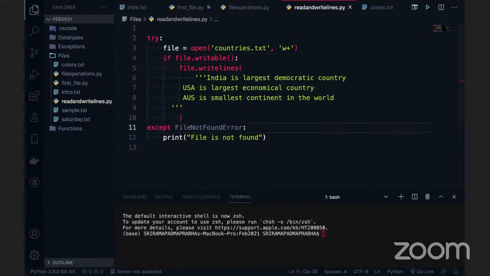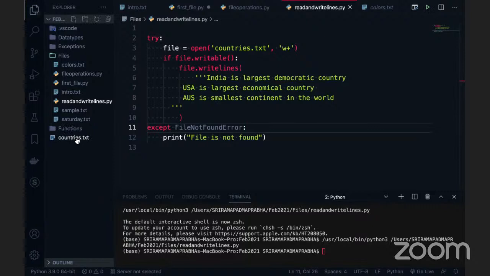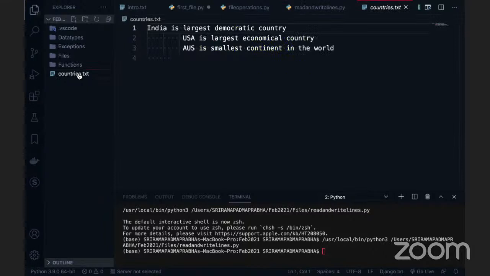Now I'm going to execute this code. We'll see whether countries.txt is created or not. You can see that countries.txt is created outside of the files folder because I have not given the path here into the files. I've given the root directory, so it is created by default in the root directory. Now I'm going to check here.